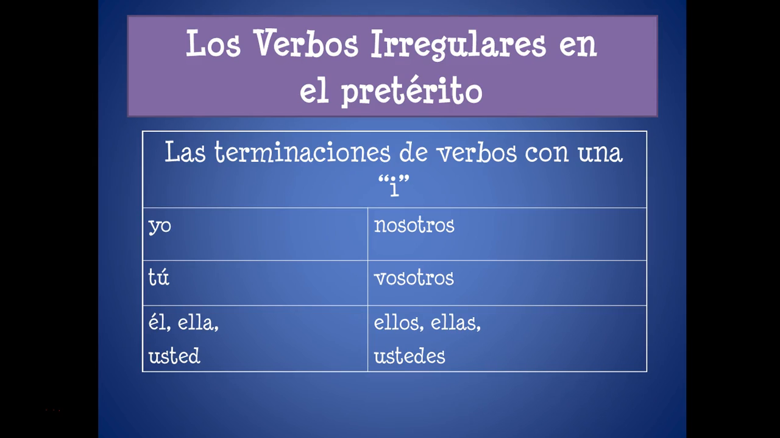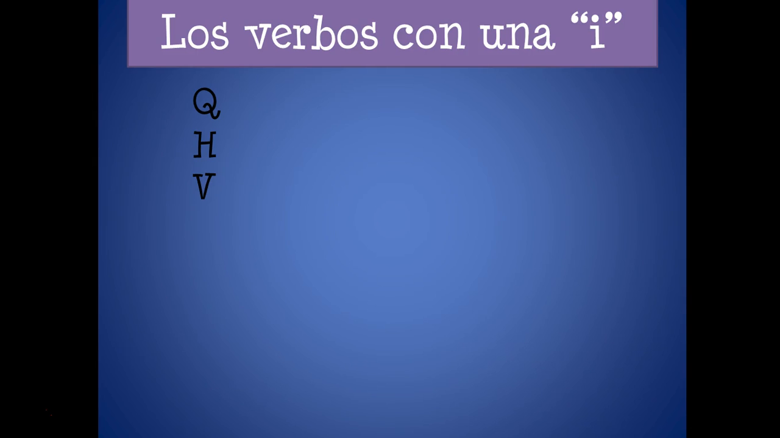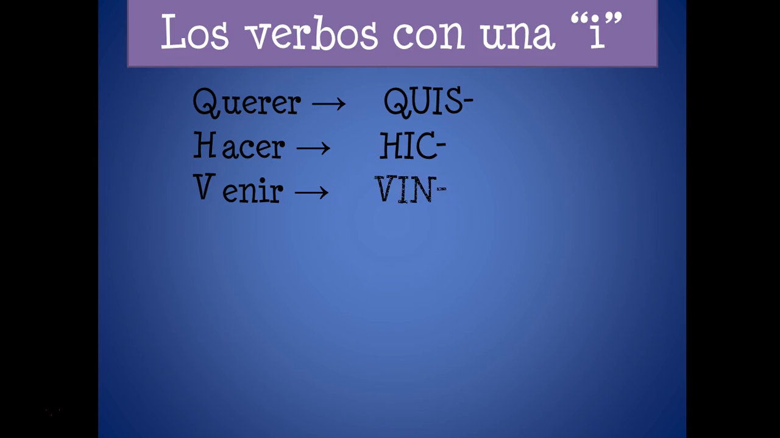I verbs have the same exact endings as the U verbs. They have the same special set of endings, no accents still: e, iste, o, imos, isteis, ieron. There are only three I verbs: querer, quis-; hacer, hic-; venir, vin-.